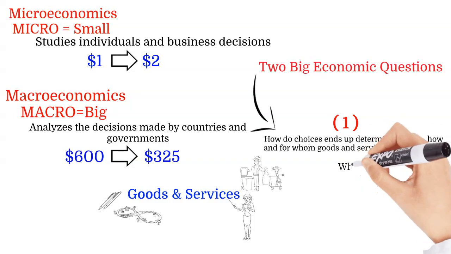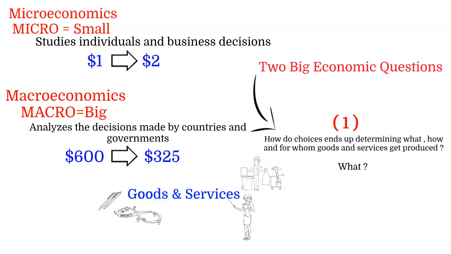What? What we produce varies across countries and changes over time. What produced in Saudi Arabia not same as in Indonesia. For example, in Saudi Arabia they prefer driving car, whereas in Indonesia they prefer driving bike.